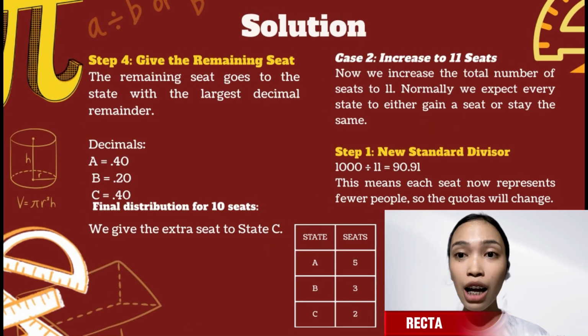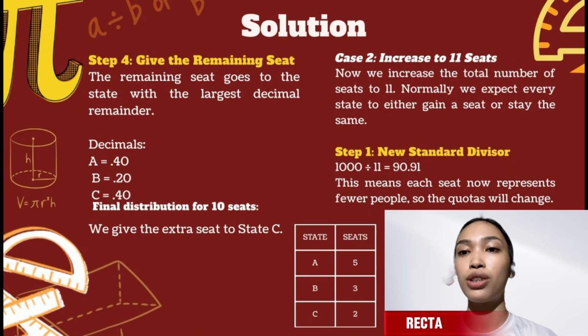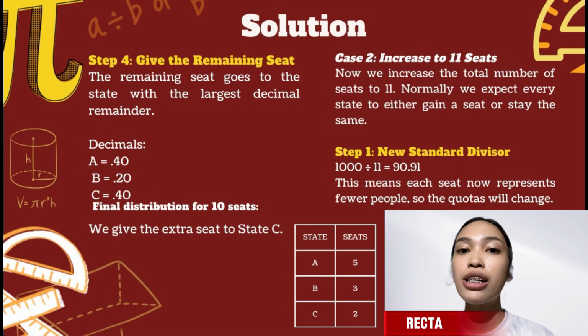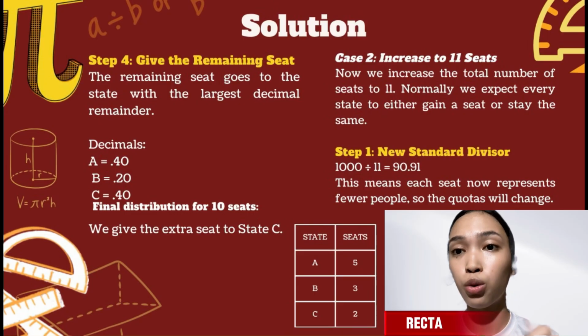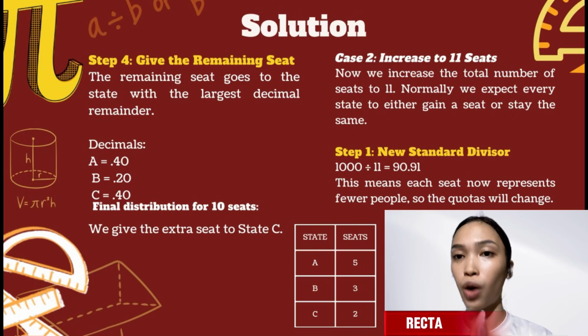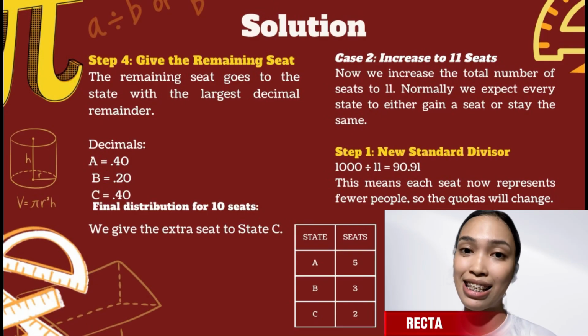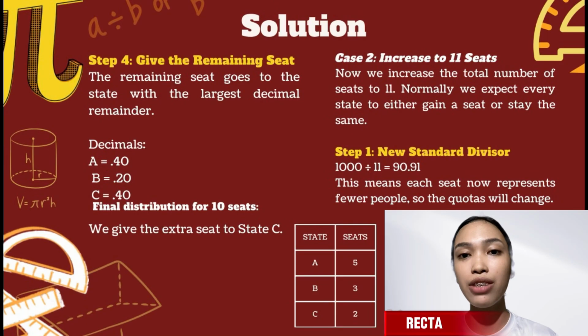And now to our step 4, to give the remaining seat. The remaining seat goes to the state with the largest decimal remainder. We have state A with 0.40, state B with 0.20, state C with 0.40. Since we only have one seat left, even though there are two largest decimal remainders, we will only give it to one of those states. So we give the extra seat to state C. So the final distribution for 10 seats would be state A having 5 seats, state B with 3 seats, state